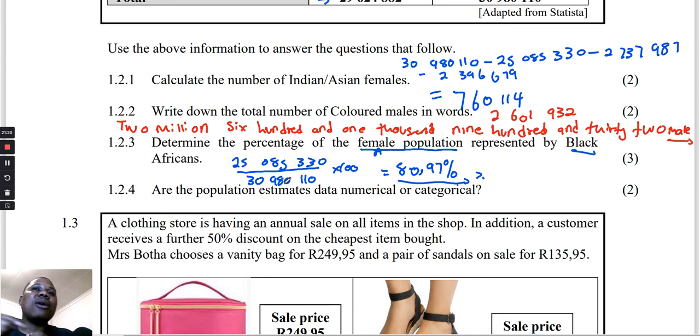But numerical data is data that can be counted. So how did they know that the African females are 25 million? What have they done? They have counted them. Even though it's a large number, there is what we call a census in South Africa, for instance. Those people go house to house and they count. They ask, how many females live in this house? How many males? How many people are working? They are counting, not measuring anything. So the data of this population is numerical data. Okay, let's go to 1.3.